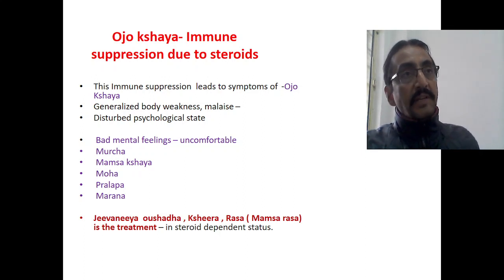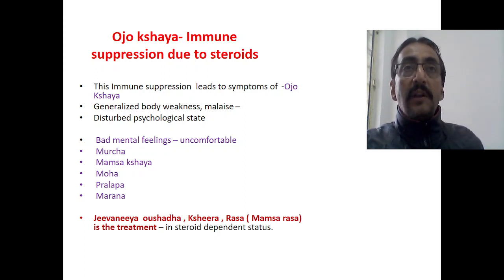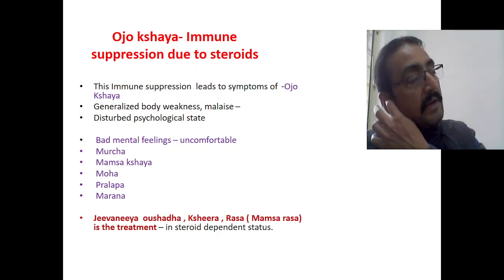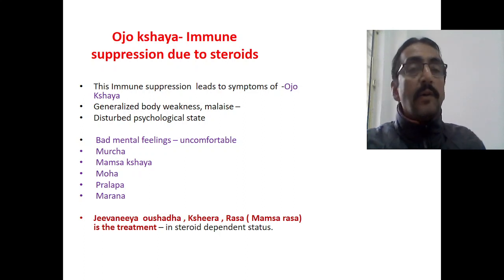You have to give Jivaniya Aushadha. Along with the routine treatment of nephrotic syndrome, you have to also give the treatment for Ojo Vardhana, because Ojakshaya condition is there. Jivaniya Aushadhas, Kshira, and Rasa, that is Mamsa Rasa, should be given especially in steroid dependent status, where the patient is taking more and more steroids and other immune suppressant drugs. To increase the immunity, you have to go for this medication.